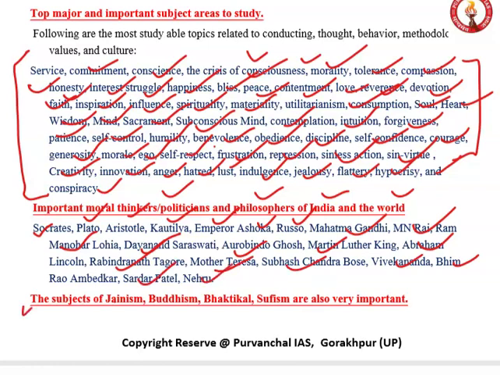And the third is the subject of Jainism, Buddhism, Bhakti Kal, Sufism. These are points related to the different religions. These are also very important for your examination and your answer writing.